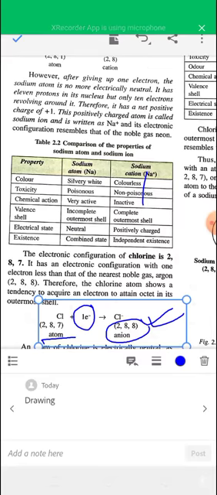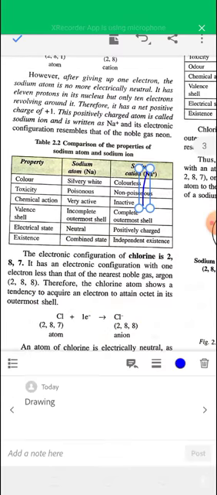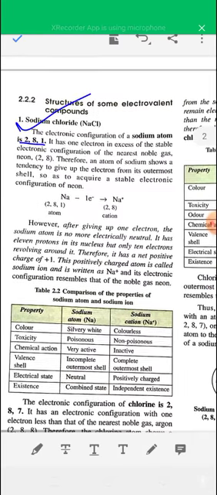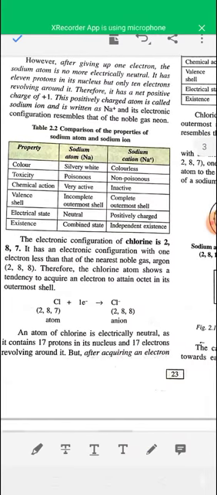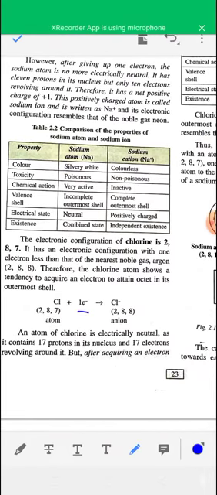So after losing one electron, sodium becomes stable due to the electronic configuration of neon, and chlorine also becomes stable after gaining one electron due to the electronic configuration of argon.